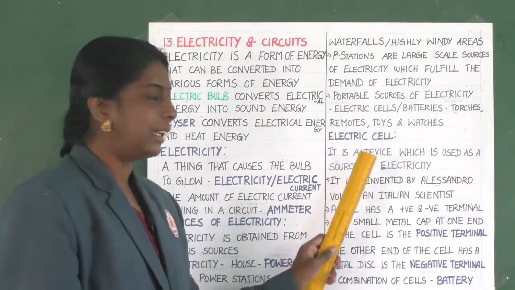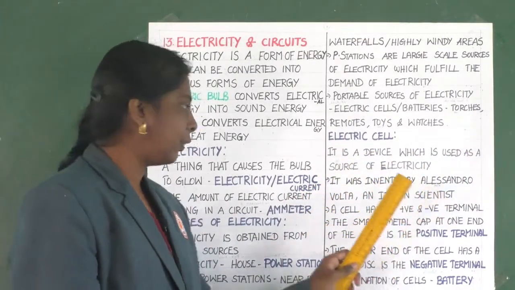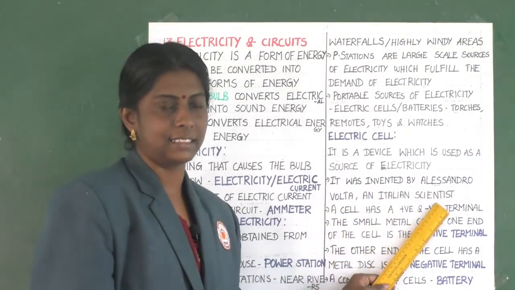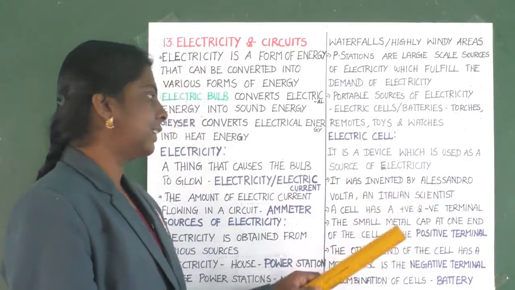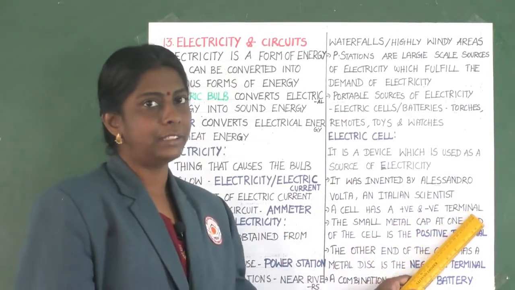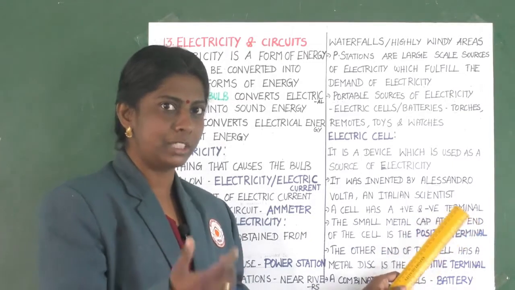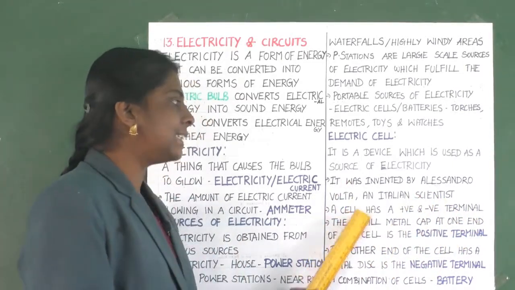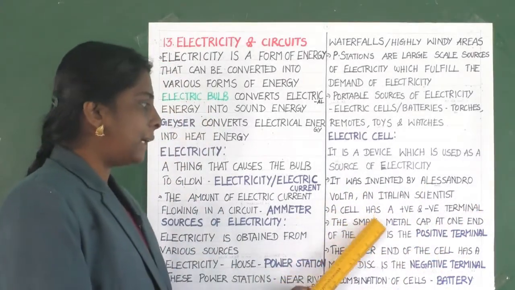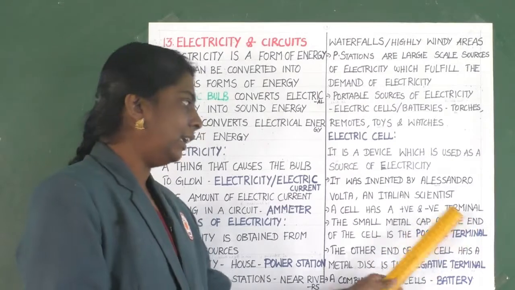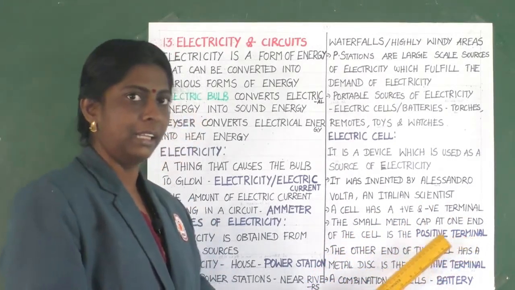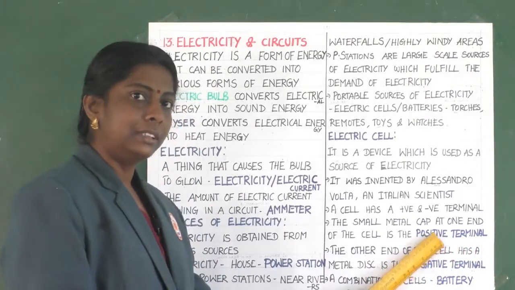It was invented by Alessandro Volta, an Italian scientist. A cell has a positive and negative terminal, just now we saw, is it not? The small metal cap at one end of the cell is called the positive terminal.